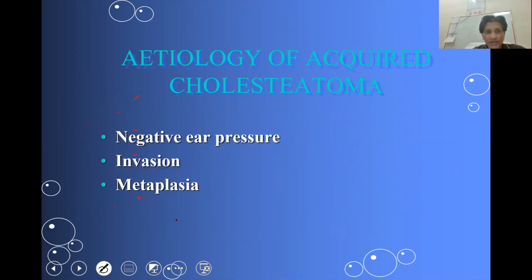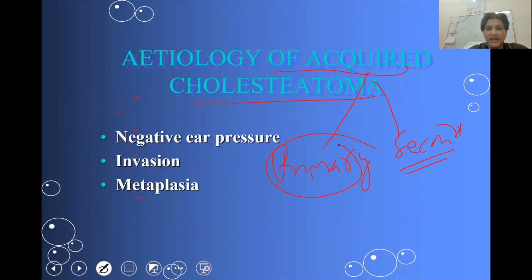We have already discussed the acquired form of cholesteatoma. Acquired is of two types: primary acquired and secondary acquired. In the previous lecture, we discussed two types of migration of epithelium from the canal to the middle ear. Primary is by a retraction pocket of the pars flaccida segment of the tympanic membrane, whereas secondary is through a marginal perforation.